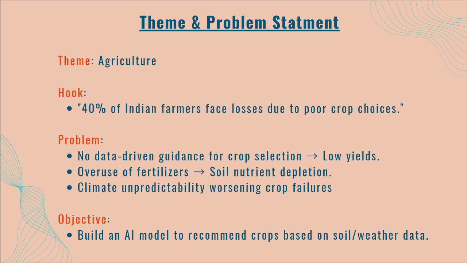This happens because there is no data-driven guidance given to the farmers for crop selection, which ultimately leads to low yield and also the overuse of fertilizers, which leads to nutrient depletion in the soil, and climate unpredictability worsens the crop failures.